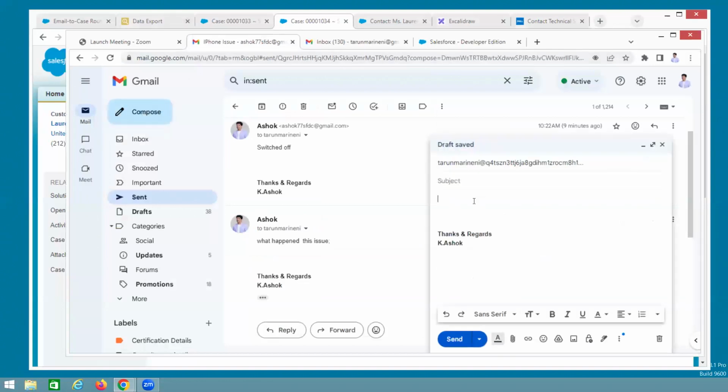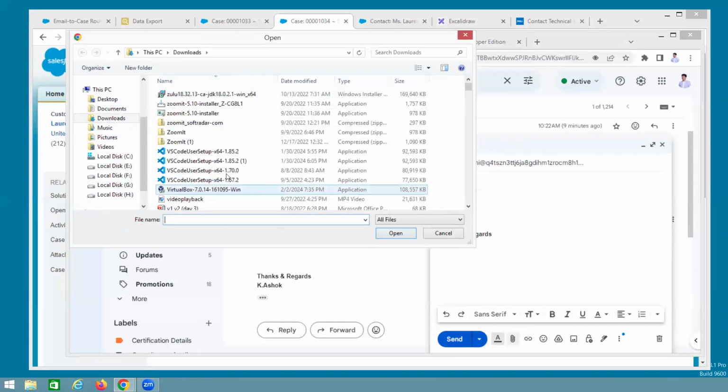I want to send, hey, see this. This is my subject: hey, see this, and for example, blah, blah, blah. Now my requirement is, I want to attach a file.